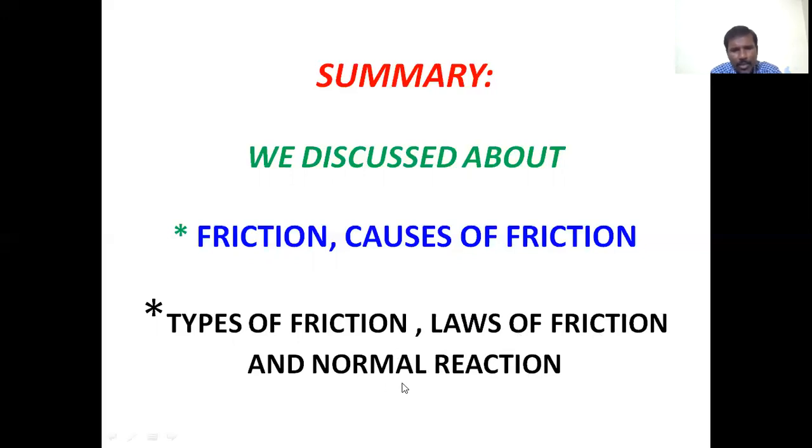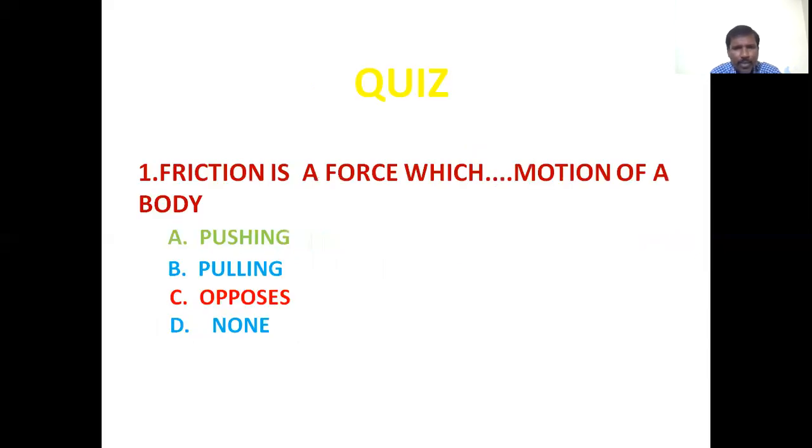So what is normal reaction? When one body is resting on a horizontal surface, or sliding over an inclined surface, the force exerted by the surface on the body perpendicular to the surface is called the normal reaction. When a body is resting on a horizontal surface, it acts in the vertically downward direction. It is equal to the weight of the body.